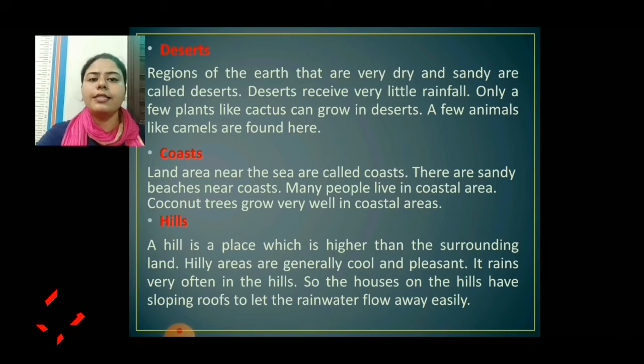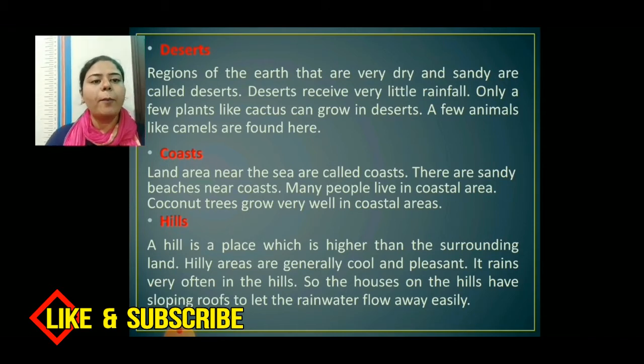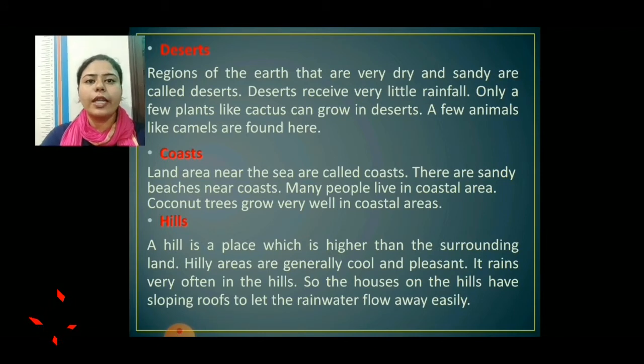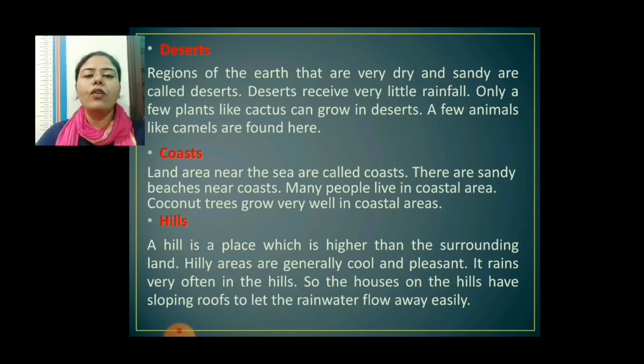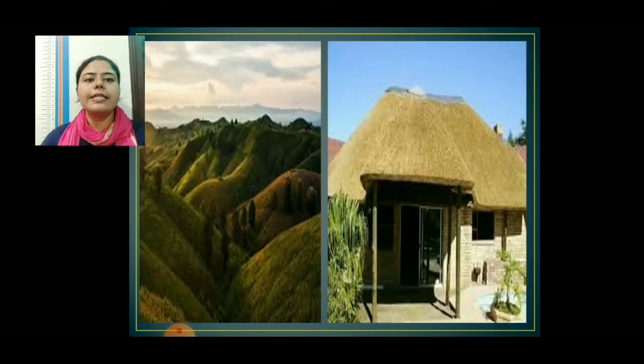Next is hills. A hill is a place which is higher than surrounding land. Hilly areas are generally cool and pleasant. It rains very often in hilly areas. So the houses of the hilly areas have sloping roofs to let the rainwater flow away easily. You can see this in this picture, there are hills, you can see that, and the roofs, they are having this type of roof.